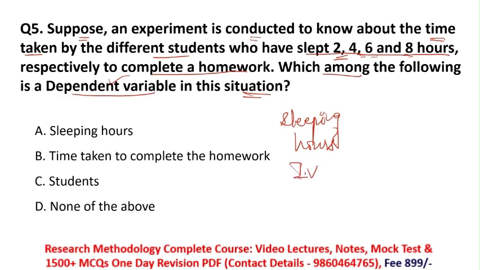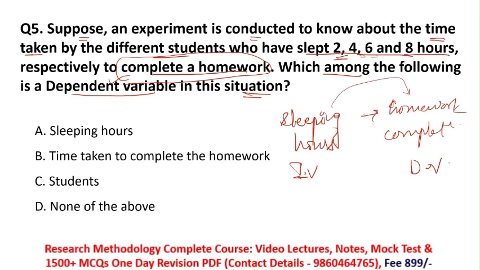And they are performing their experiment to see how the students complete their homework. So homework completion here is the dependent variable, because they are measuring the sleeping hours of the students and seeing the effect on homework completion.